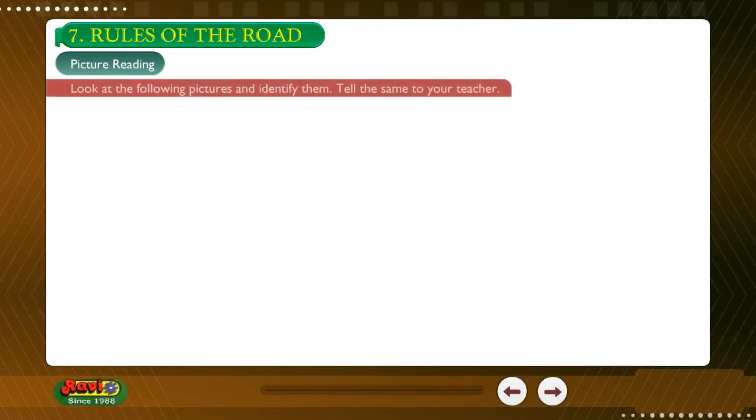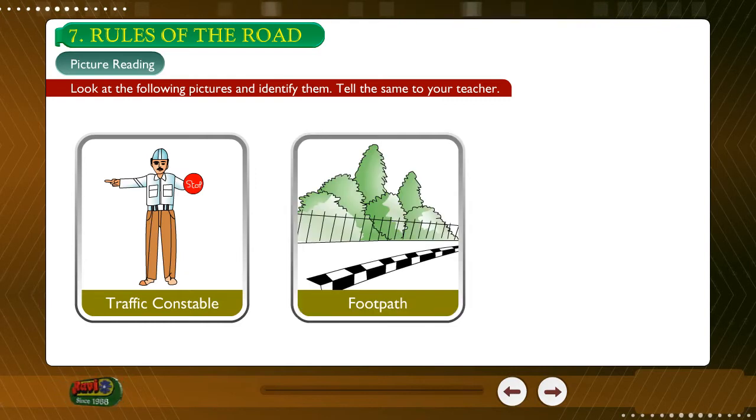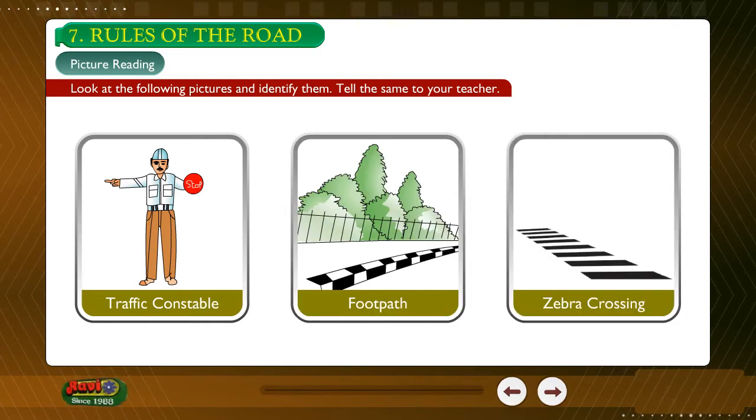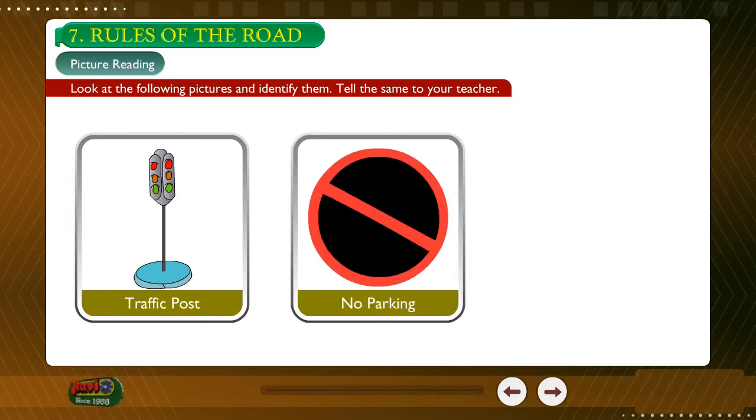7. Rules of the road. Picture reading. Look at the following pictures and identify them. Tell the same to your teacher. Traffic constable. Footpath. Zebra crossing. Traffic post. No parking. Parking.